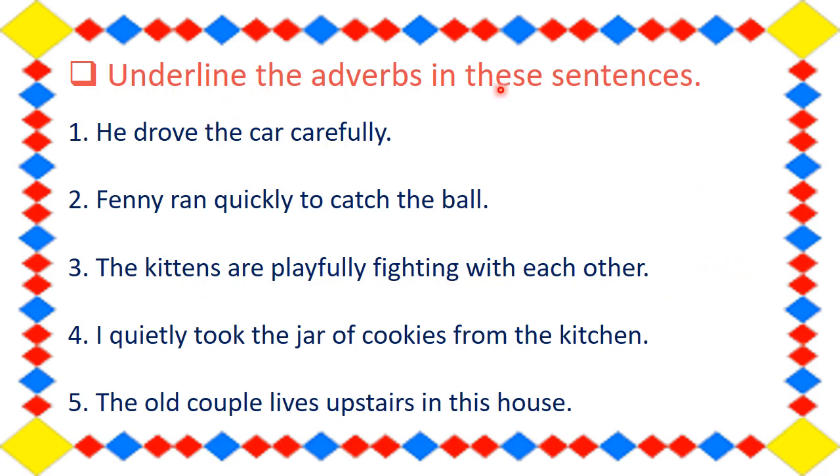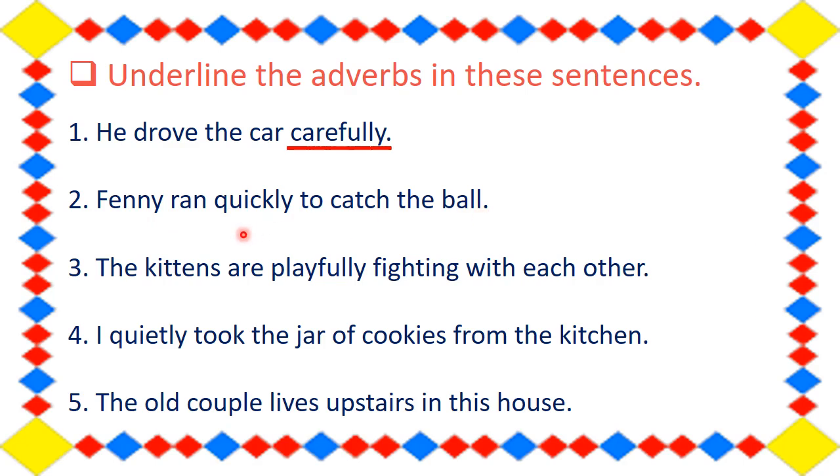Let us underline the adverbs in these sentences. First, he drove the car carefully. So, drove is the verb here, right? So, how did he drive the car? Carefully. So, carefully is the adverb in this sentence. Next, Fanny ran quickly to catch the ball.